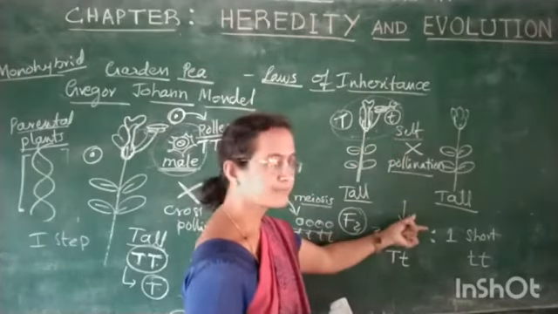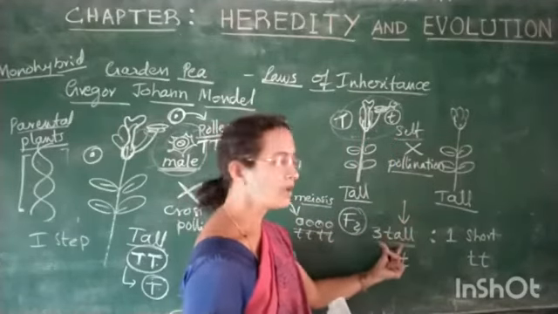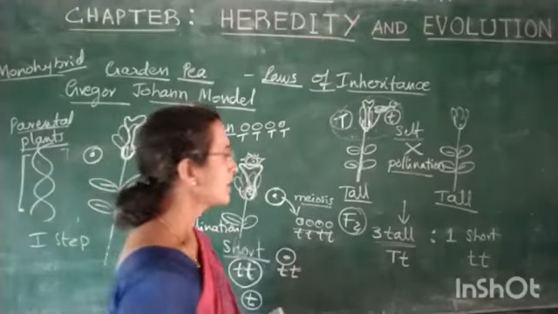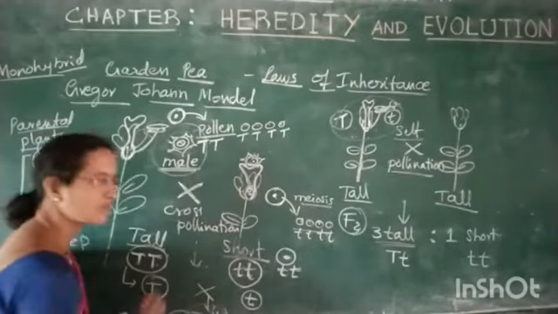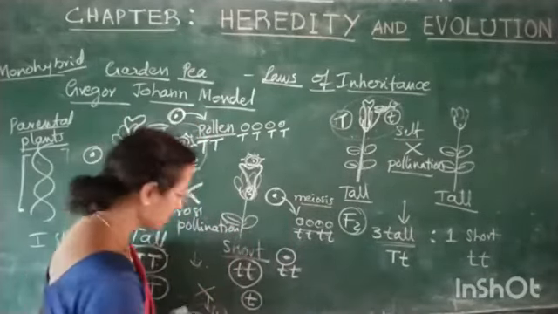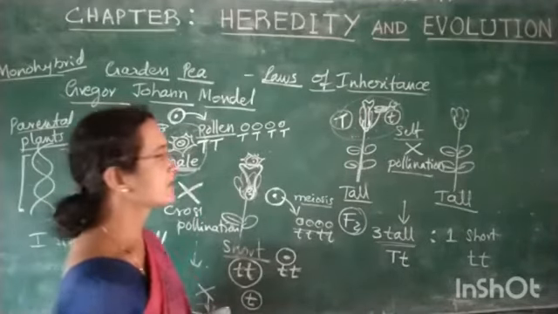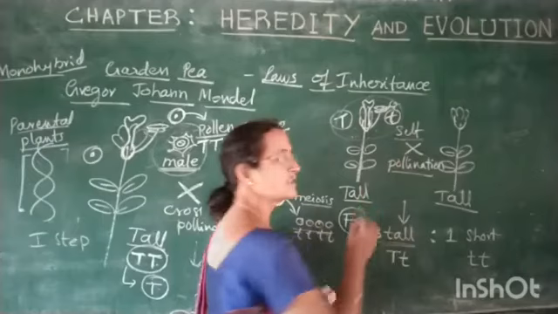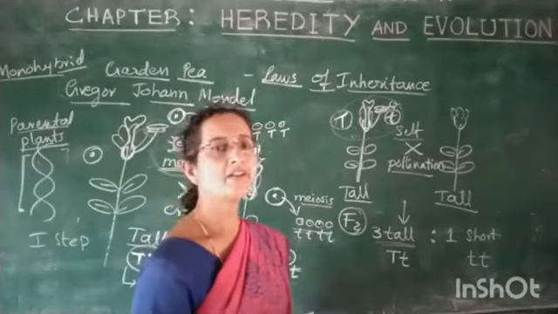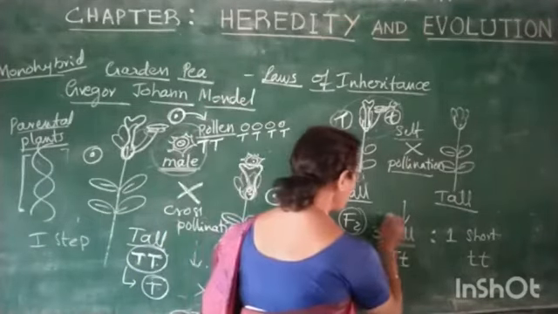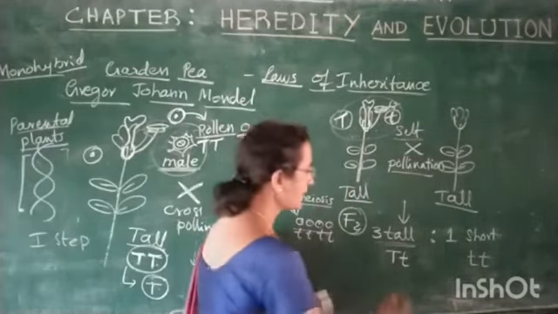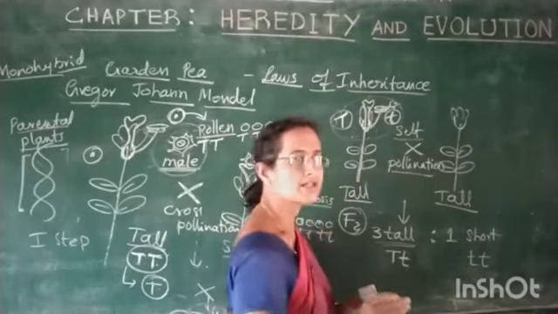In the next generation, whatever plants were generated, among them 3 plants were tall and 1 was short. Here we couldn't see any short plant in the first filial generation, but that short character was hidden in this tall plant, which was recessive. So this small t is considered the recessive factor, whereas the tall factor is considered the dominant factor. Here the dominant factor was there in these 3 plants, where the small t denoting the shortness does not